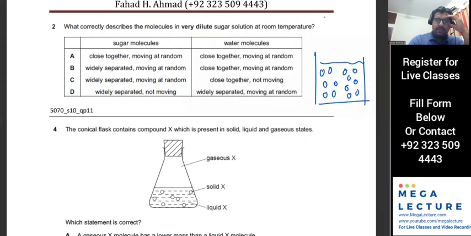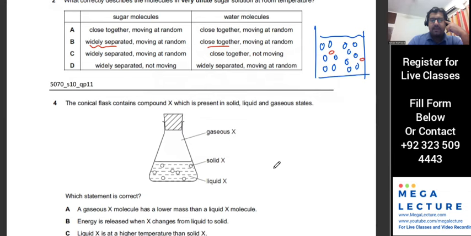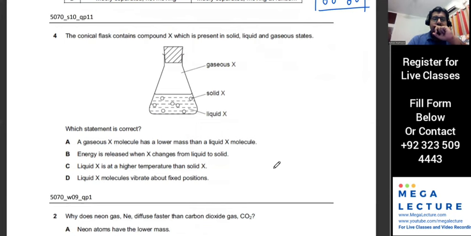Let's say the red ones are sugar molecules. The sugar molecules are going to be widely separated because there are very few of them, and the water molecules would all be close together. And all of them would be moving around because in the liquid state, they're all moving around. So next one. Clear?